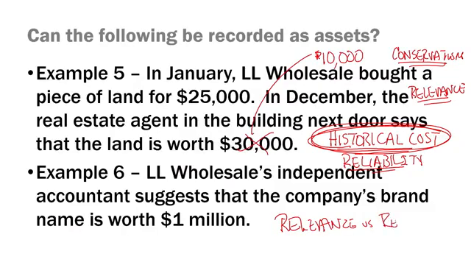being traded off with reliability. The standard setters are very concerned that it's difficult to get a reliable estimate of that brand name. Even though it might be relevant to know what it is, very difficult to get a reliable estimate. So the internally generated brand name that LL Wholesale has will not be recorded as an asset on the balance sheet. Now, incidentally, here's a nice little tidbit of information.